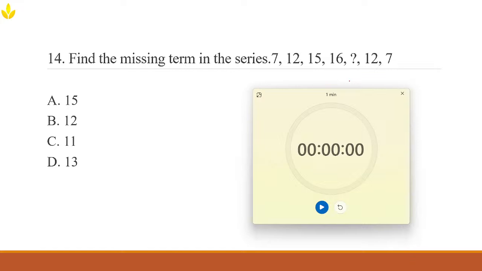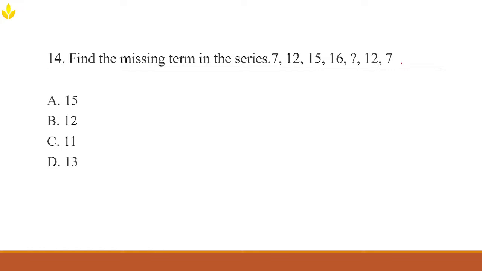See, there is not a prescribed way that we can say this is how you should solve a missing term in the series. Any number series based problem, each person's thinking is different, and it differs from me to you and you to your friend. So the way I am solving the problem might differ from the way you are solving it. That doesn't mean the logic you're getting could be incorrect. Every logic is correct as long as it is giving a logical solution to the problem. So let's see how this works and try to solve this problem.